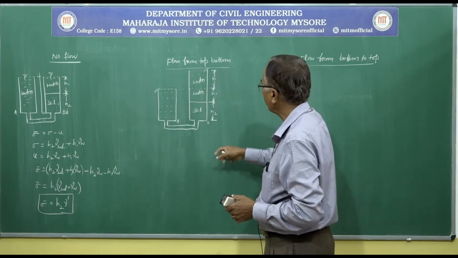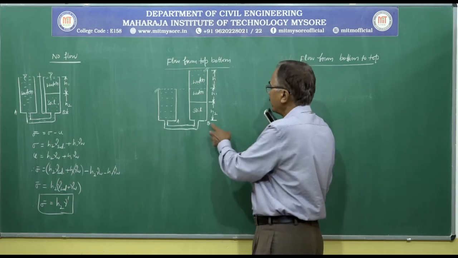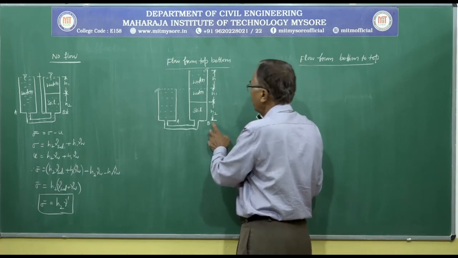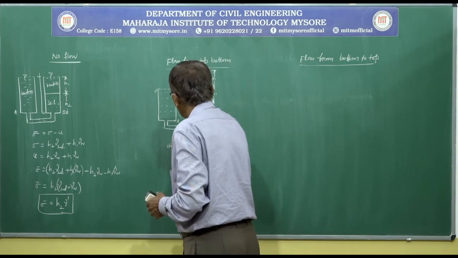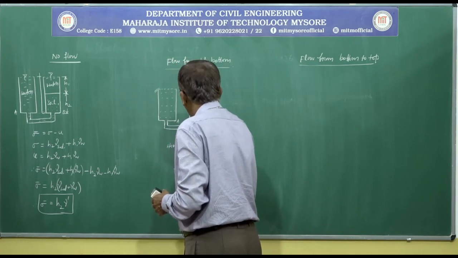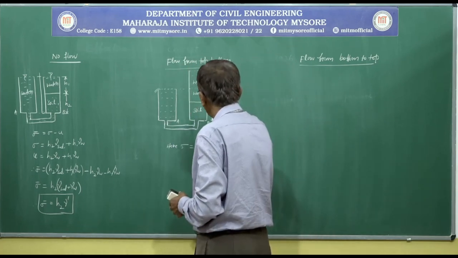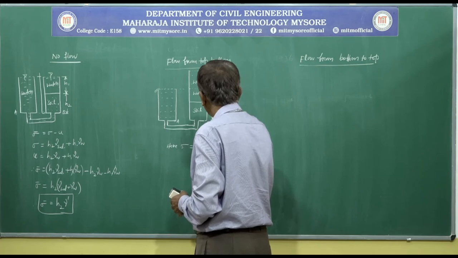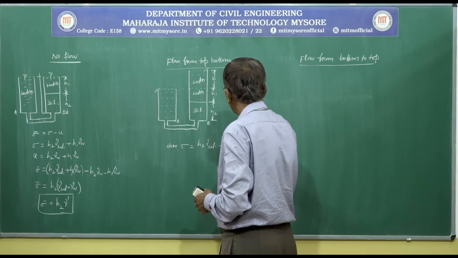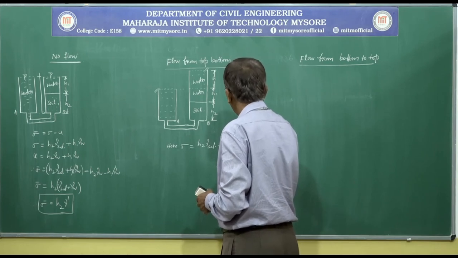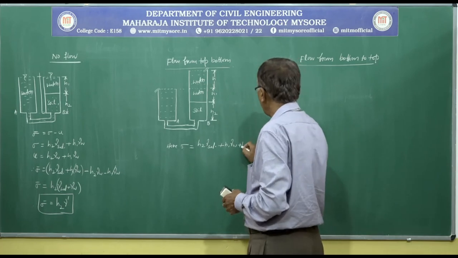Flow from top to bottom. If it is required to calculate effective stress again at the bottom of container B, here the total stress sigma at the bottom of container B is equal to H2 gamma saturated due to soil plus H1 gamma W plus H gamma W.